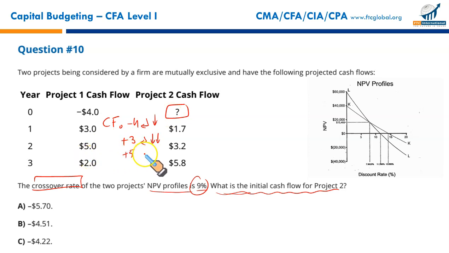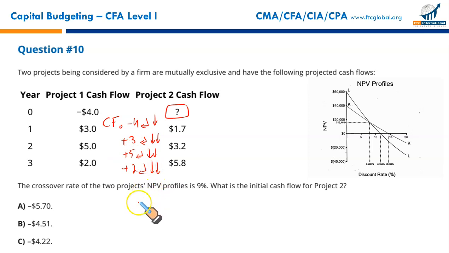$5 inflow at the end of year 2, enter, double arrow, means it's just once, frequency is 1. And lastly, in year 3, cash flow is +2, enter, double arrow key, and finally in order to calculate the NPV, you will press NPV. The discount rate is 9%, you enter 9, enter, down arrow key, and then simply press CPT.